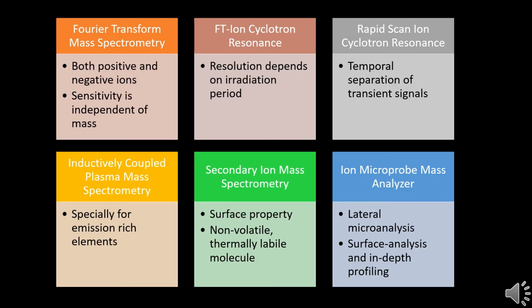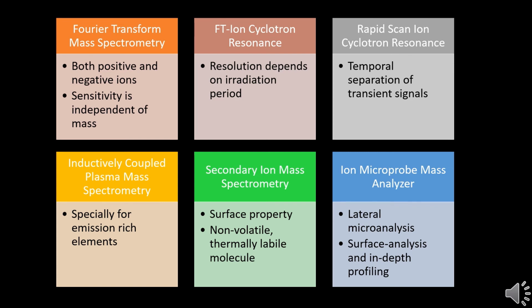Different kinds of mass spectrometry can be used for different kinds of sample analysis. Those are Fourier transform or FT mass spectrometry, FT ion cyclotron resonance, rapid scan ion cyclotron resonance, inductively coupled plasma or ICP mass spectrometry, ICP-MS, secondary ion mass spectrometry, SIMS, and ion microprobe mass analyzer, EMA. Fourier transform mass spectrometry is important because it can analyze both positive and negative ions, and the sensitivity is independent. It is equally sensitive towards high and low mass.